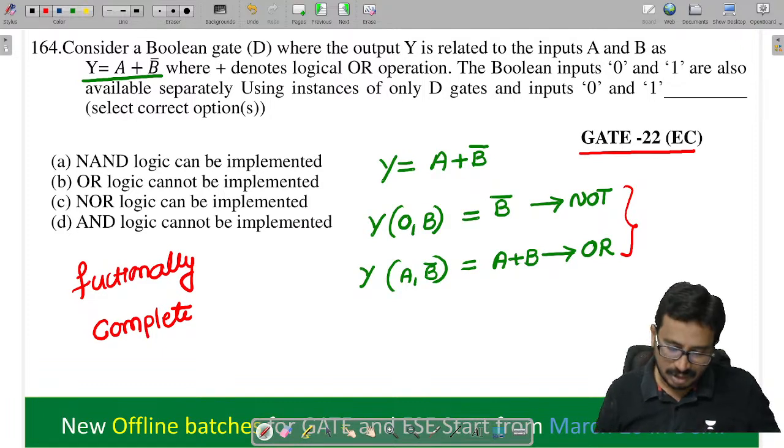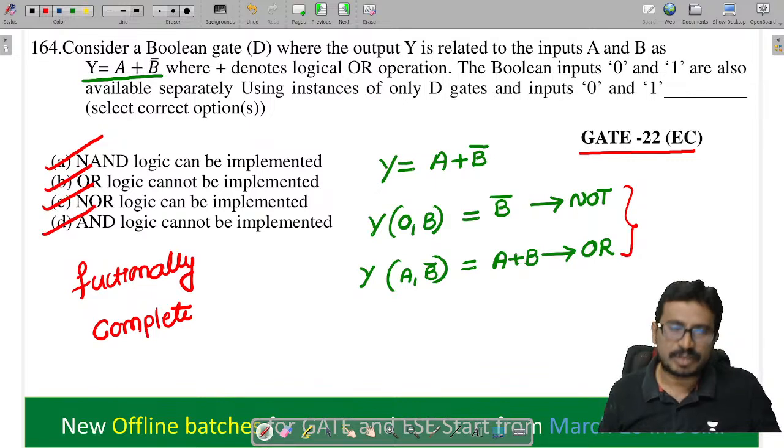Tell me. So NAND is possible to implement, OR is possible to implement, NOR is possible to implement, and AND is also possible to implement or not. So all are possible to implement. This is the MSQ. Okay.